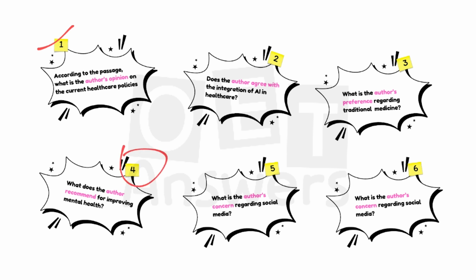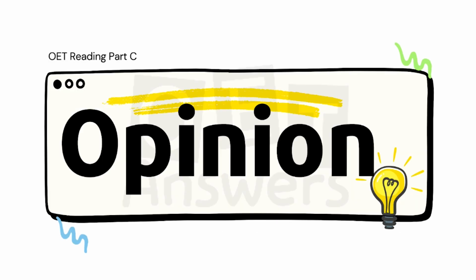Look at question number 4. What does the author recommend for improving mental health? Here, a recommendation you can also consider as an opinion, because recommendation, suggestion, and advice come under opinion, whether one person's opinion, any individual's opinion, or the author's opinion. To improve mental health, what is the suggestion of the author? So this is the example. Let's start the session. This is about opinion, which we are going to discuss in the entire video.